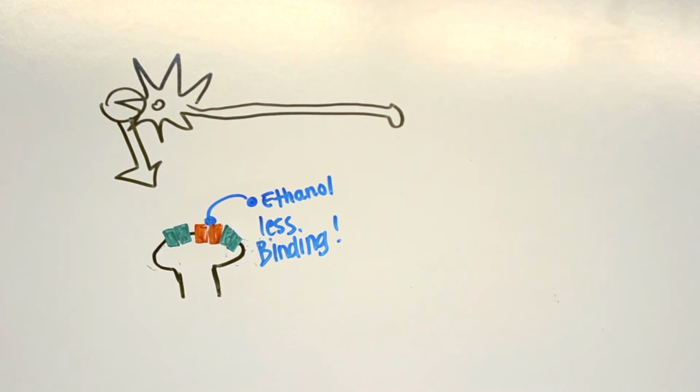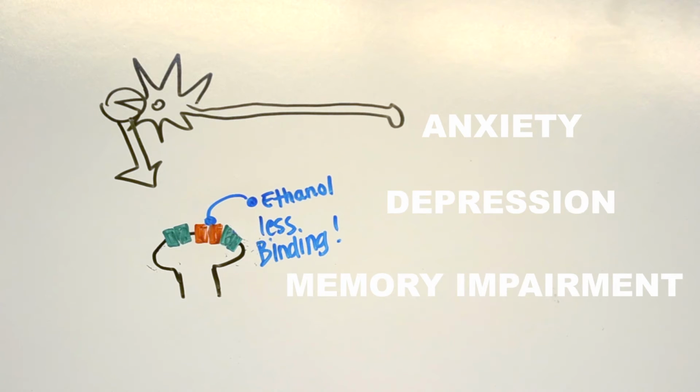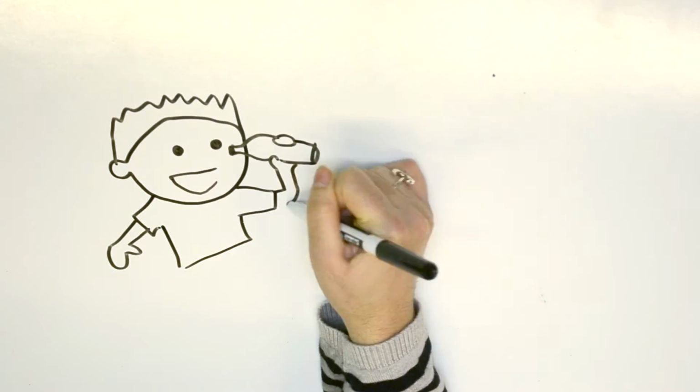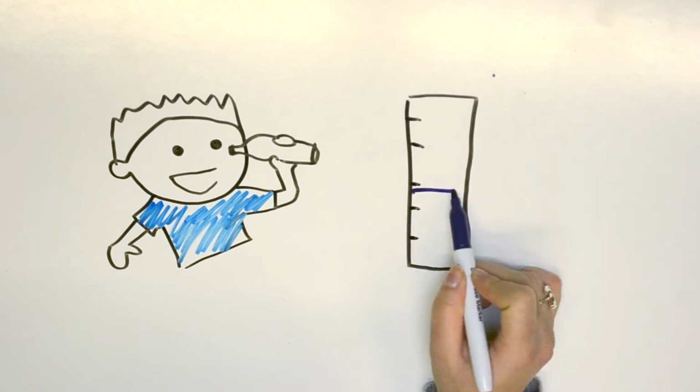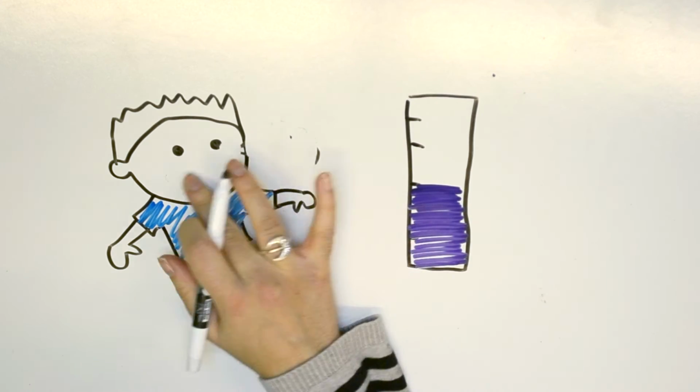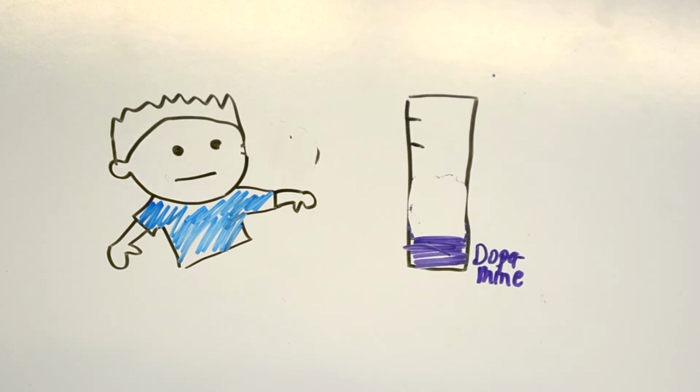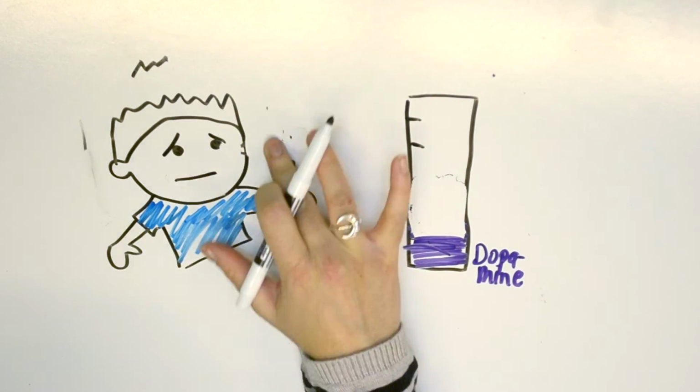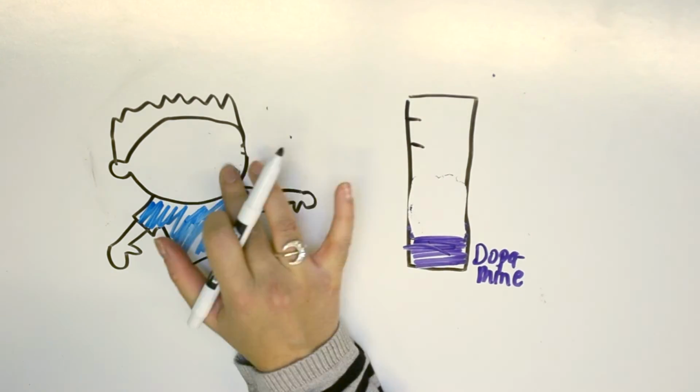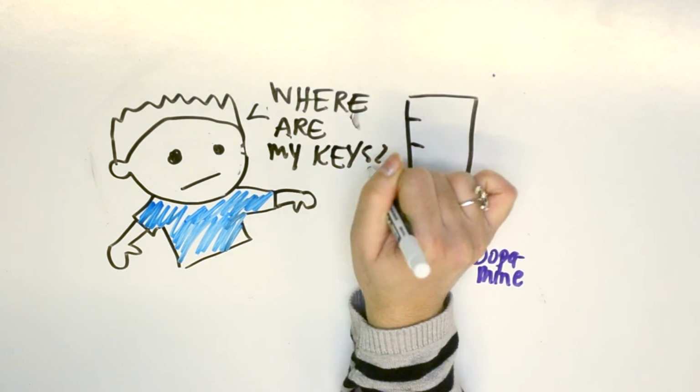This leads to a constant state of low dopamine in the brain, which has many adverse side effects, such as anxiety, depression, and memory impairment. Since consumption of drugs induces significant changes to the brain, individuals who regularly take drugs can become physically reliant on them. These individuals may be highly motivated to seek drugs in an attempt to restore a normal level of dopamine in their brain's reward circuitry.